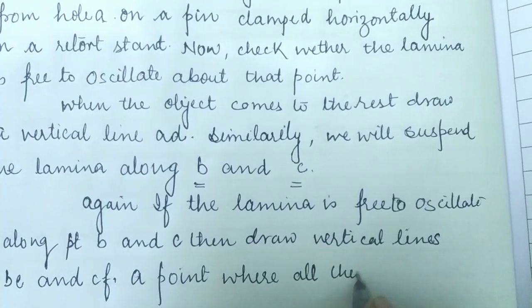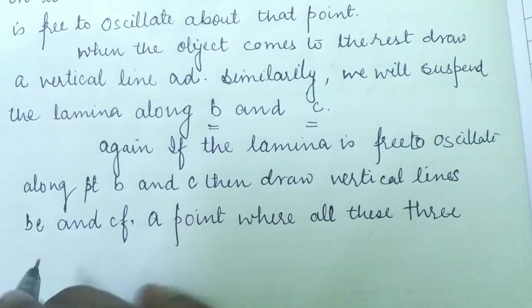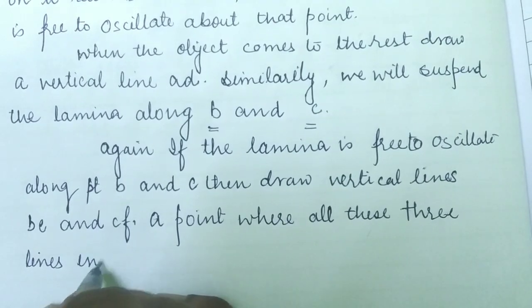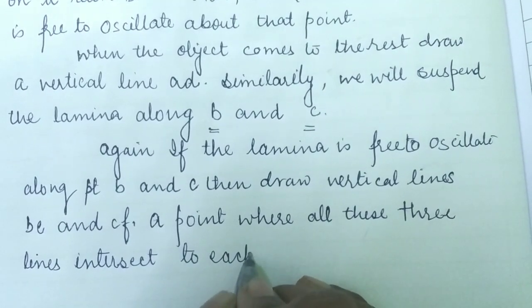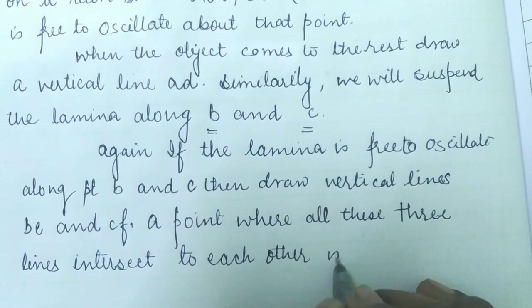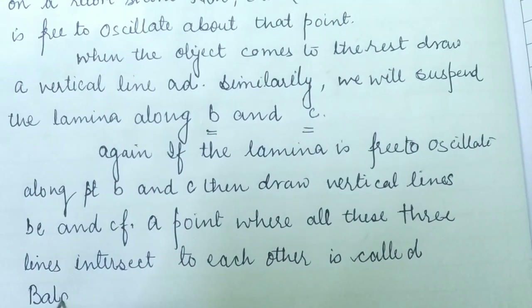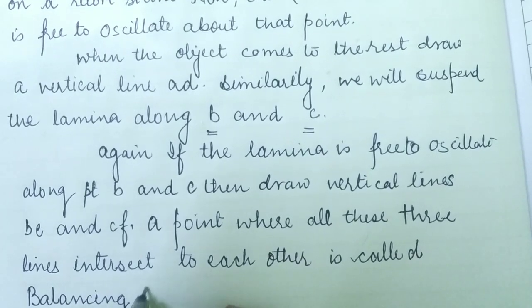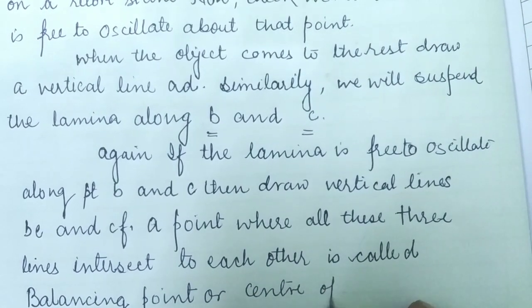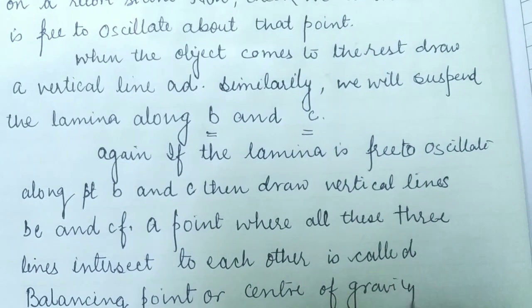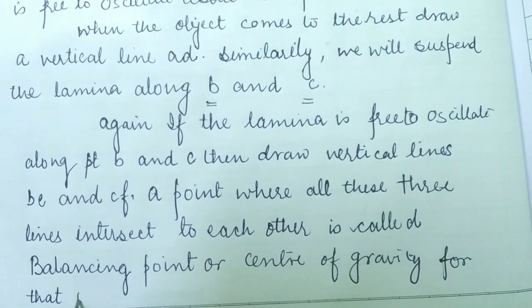The point where all these three lines intersect each other is called the balancing point, or center of gravity, for that irregular lamina.